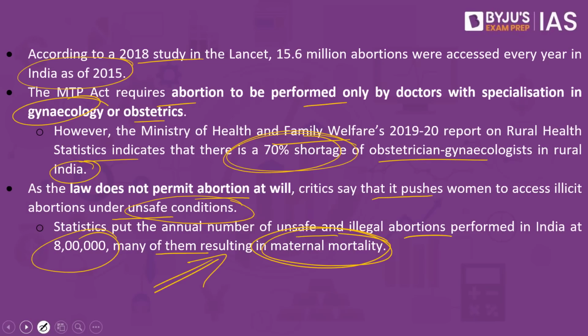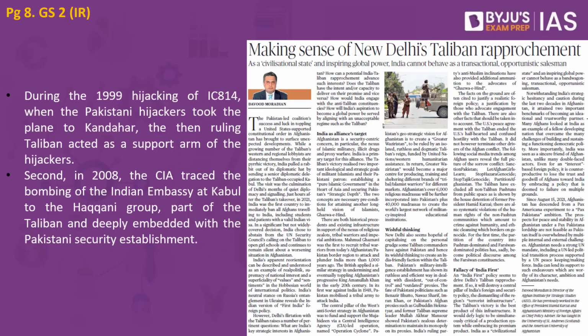Now let's look into the next article. This article says, making sense of New Delhi's Taliban rapprochement. Let us try and understand what this article is all about. India had recently sent a multi-member team of senior diplomats to Afghanistan. The minute they went and spoke to the Taliban, it was also said that the Ministry of External Affairs was very cautious. What was this talk all about?